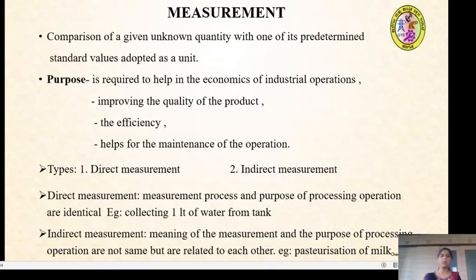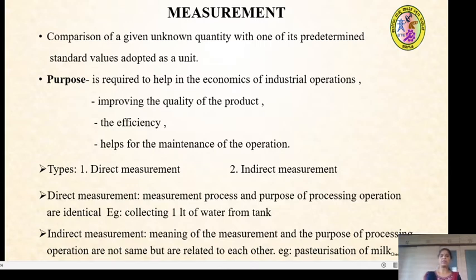So, we are collecting the water, and how much exactly are we collecting? That is a volume. A volume of 1 liter of water we are collecting. So that means the measurement is 1 liter and the purpose is collecting the water from the tank. Both are fulfilled and both are identical. In the sense, the measurement process and the purpose of the processing operation are identical.